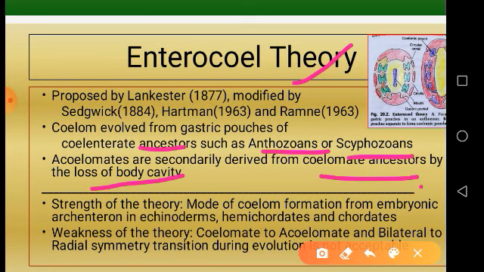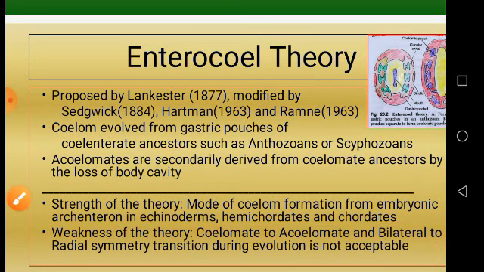So what are the strengths and weaknesses? Let us see. Strength of the theory: mode of coelom formation from embryonic archenteron in echinoderms, hemichordates and chordates. Okay, the mode of coelom formation is fine. But the weakness is that the coelomate to acoelomate and bilateral to radial symmetry transition during evolution is not acceptable.